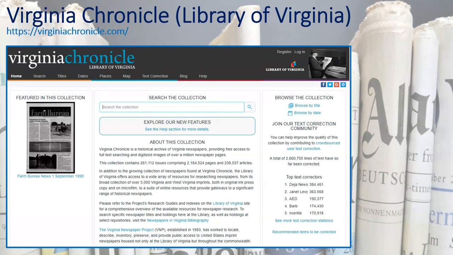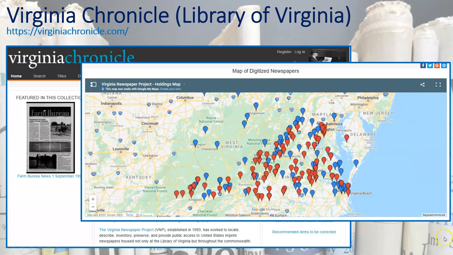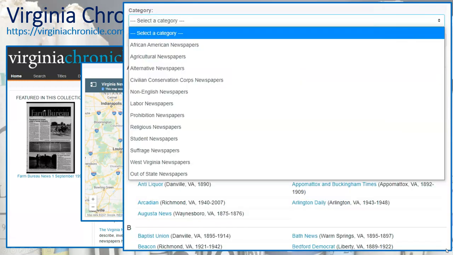Virginia Chronicle, coming out of the Library of Virginia, again is another example of a state-level newspaper project. And again, it uses a map feature to help us explore and to recognize that it does include some entries that are outside of the state of Virginia, and that's something to keep in mind.